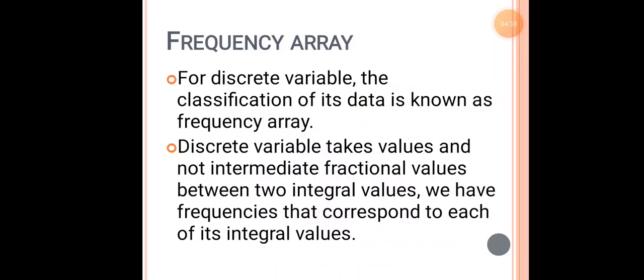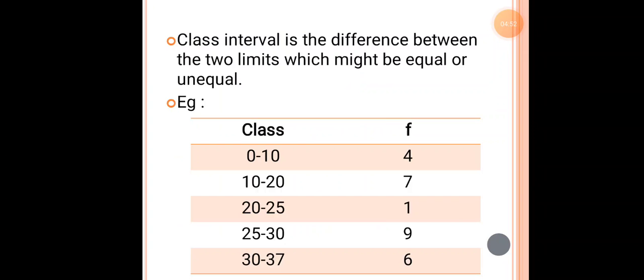Okay students, the last topic of our chapter is about the frequency array. Now what is frequency array? Till now we had studied the frequency distribution for the continuous class. So what was a continuous class? This is the continuous class, 0 to 10, where we have proper fractions.